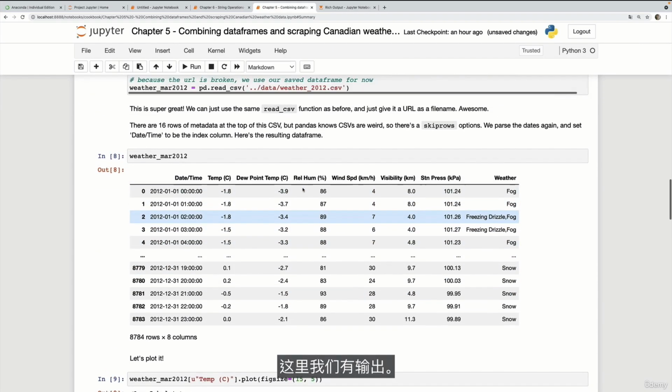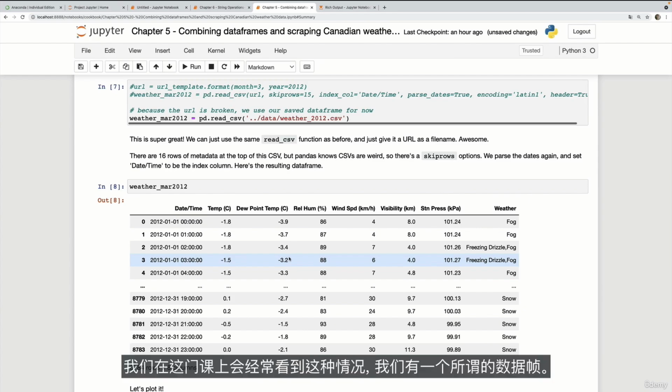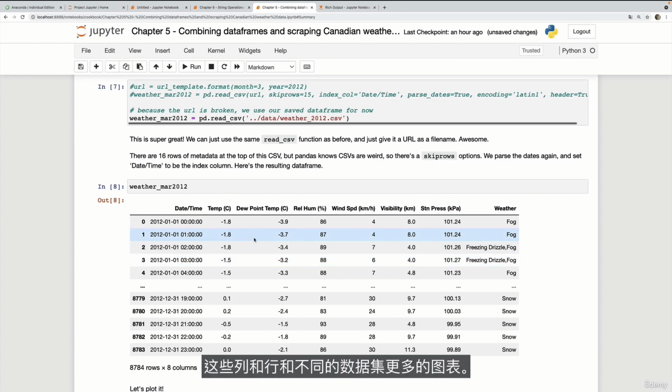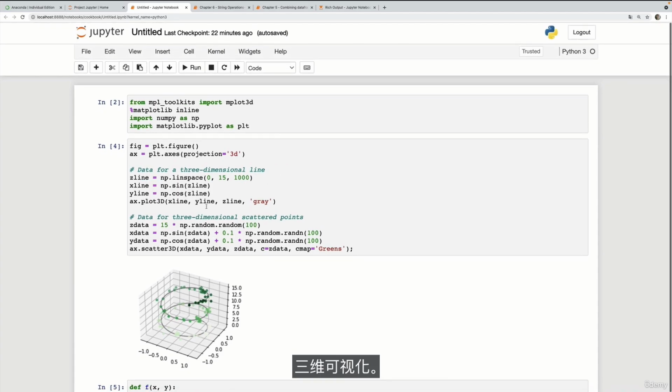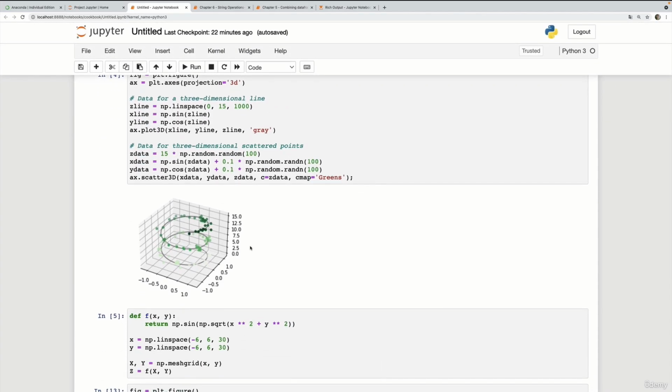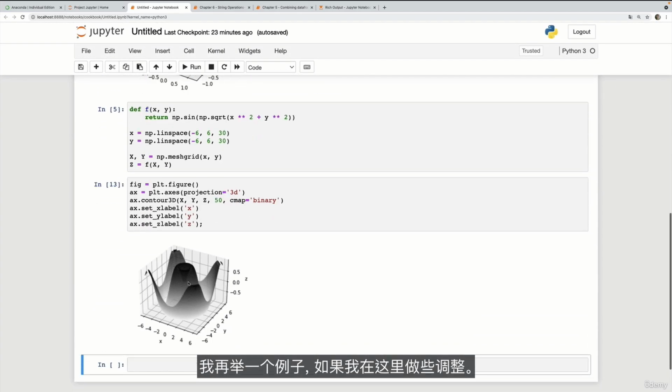Here we've got the output. We'll see this a ton. We will see this a lot in this course where we have what's known as a data frame, these columns and rows and different pieces of a data set, more charts. Here's something a bit fancier, three-dimensional visualization. I'll just show another example if I tweak something here.